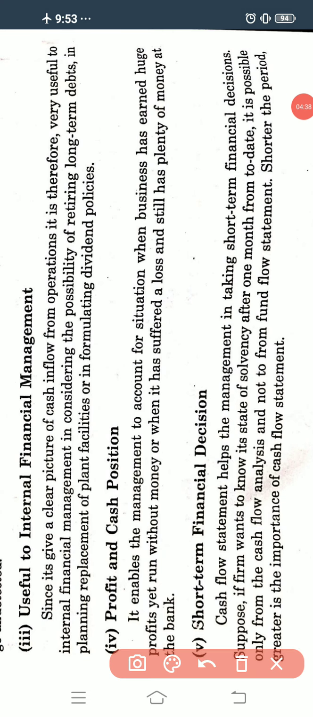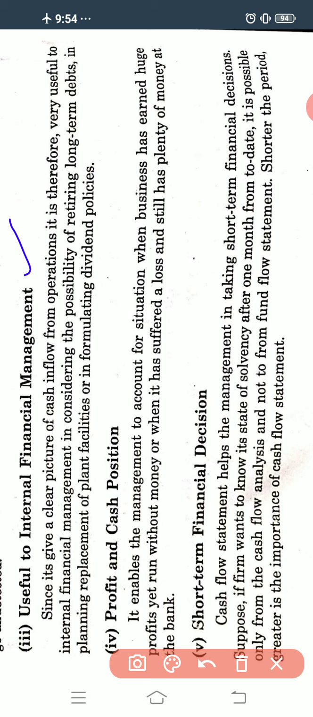Next is the usefulness to internal financial management. Here, since it gives a clear picture of cash inflows from operations, it is very useful to internal financial management in considering the possibility of retiring long-term debts, in planning replacement of plant facilities, or in formulating dividend policies.